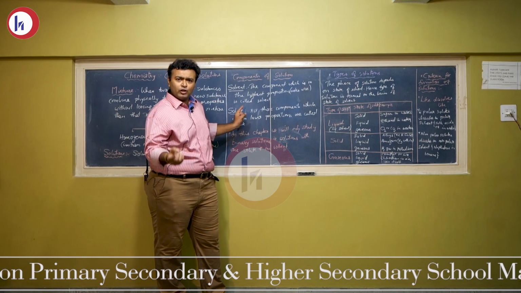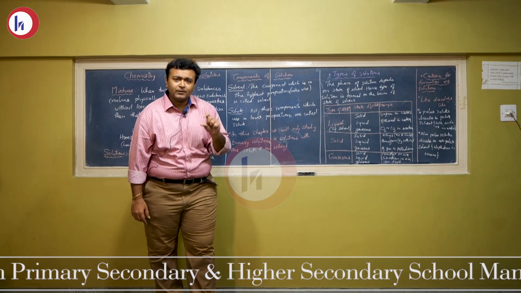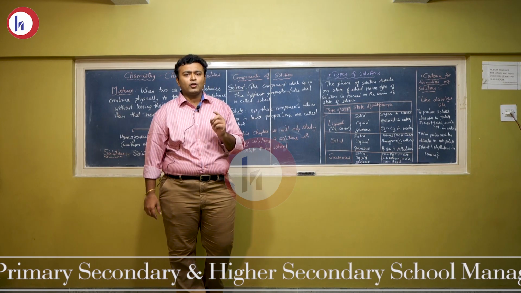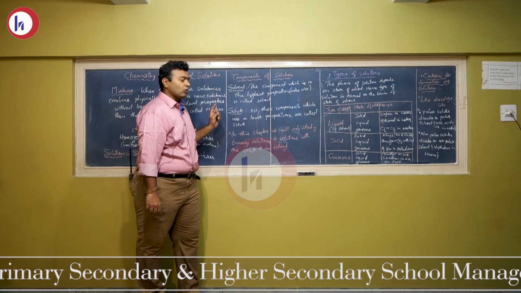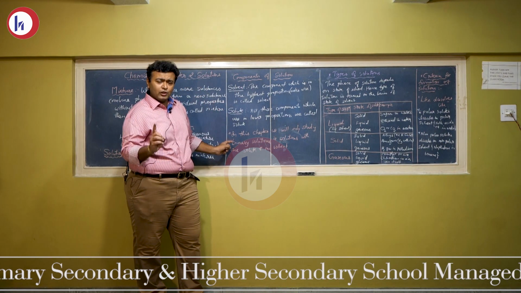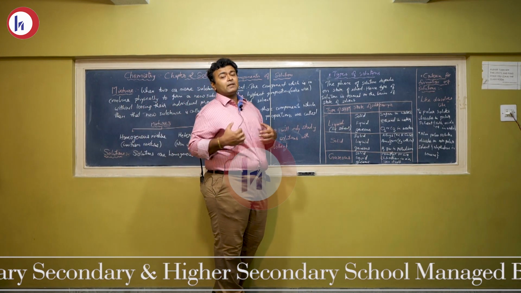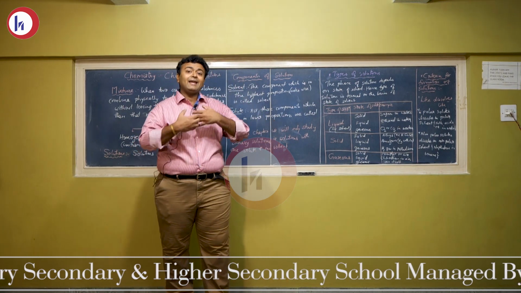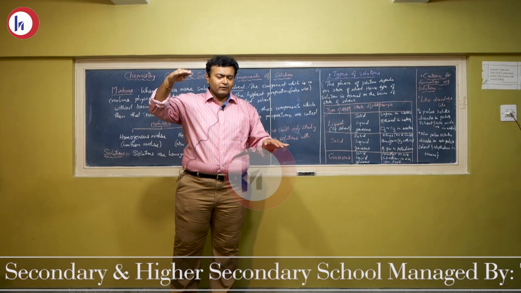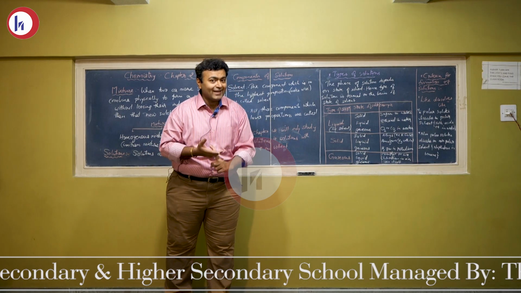There can be many solutes, and all those components which are in lower proportion, we call them solutes. I repeat, there can be many solutes, but in this chapter we are only going to cover binary solutions, that is, one solute and one solvent. Now, I said that solvent can be anything, but its proportion has to be higher than the others. So when we say solvent can be anything, that means solid, liquid or gas.